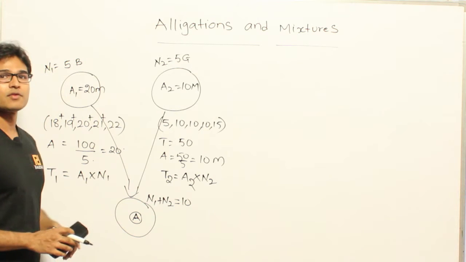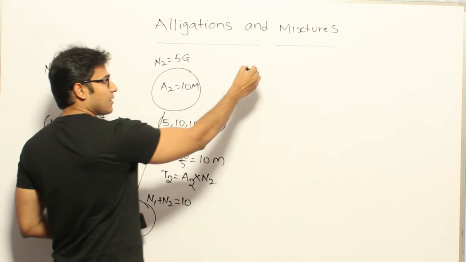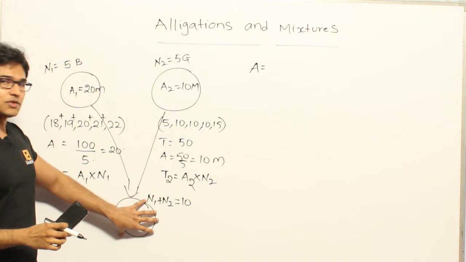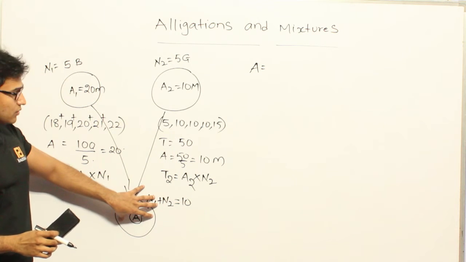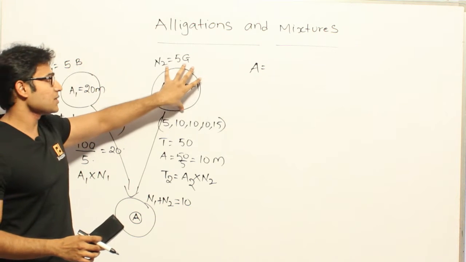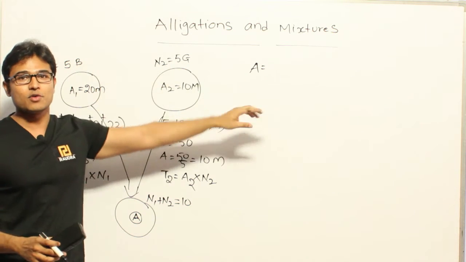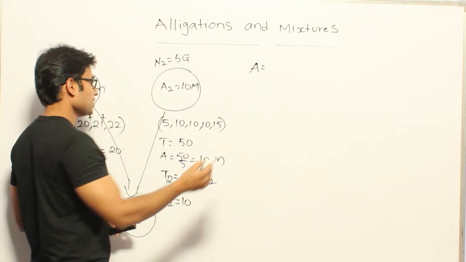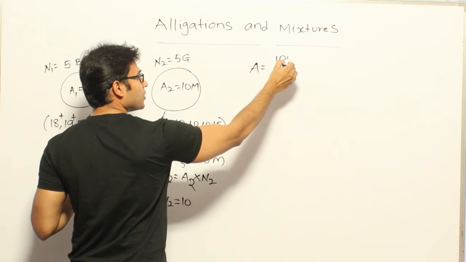Anyway, what should be this average? The average of the overall group is equal to the total marks obtained by all the students in this group. That will be equal to the total marks got by these boys plus the total marks got by these girls, divided by the total number of students. Now what is the total marks got by these boys? It is equal to 100. You have already computed it, right?